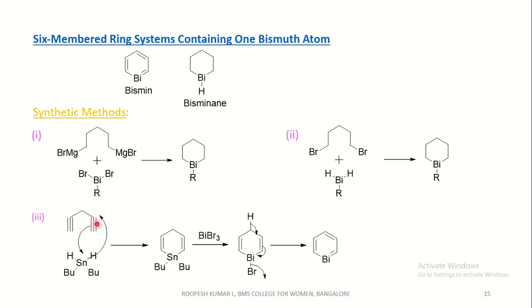And this is a diene. This triple bond attacks tin, and this hydrogen shifts here, and it follows the same for this triple bond also to form dibutyl stannine. This on reaction with tribromo bismuth and subsequent acidification gives bismine. That is, in this reaction HBr is released.